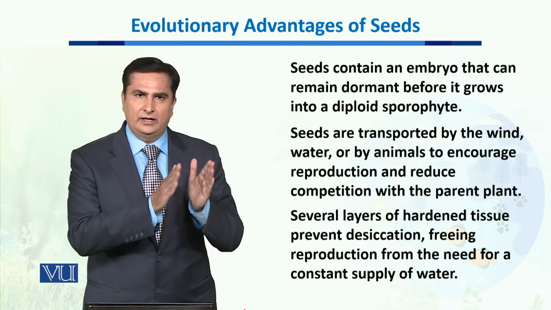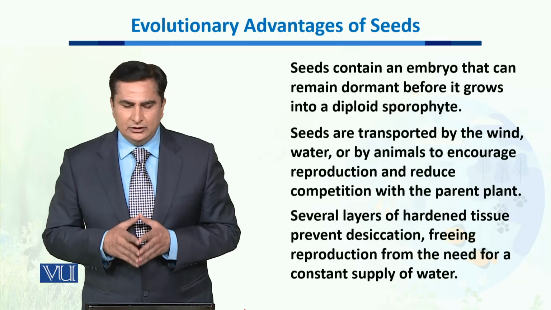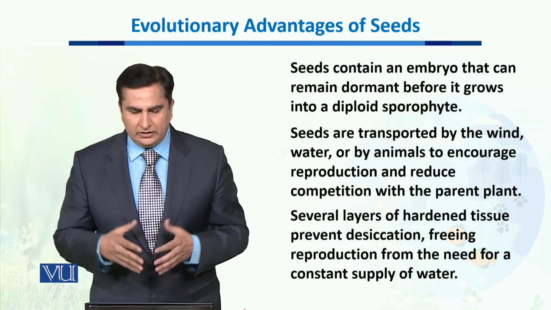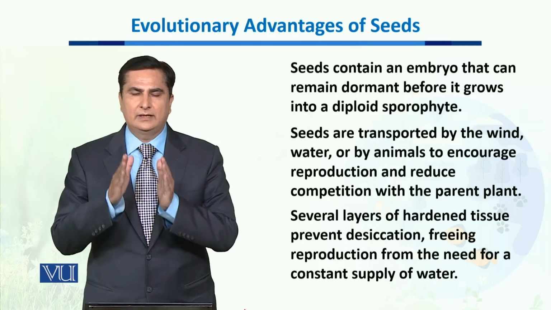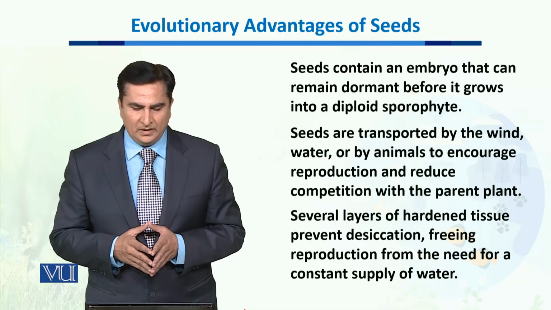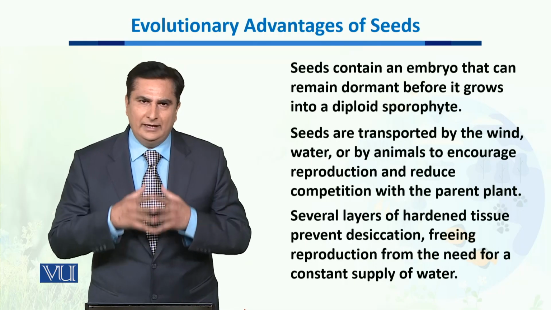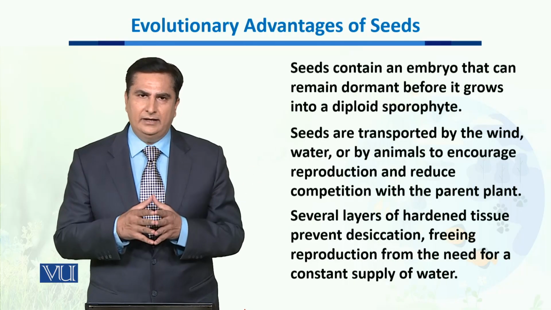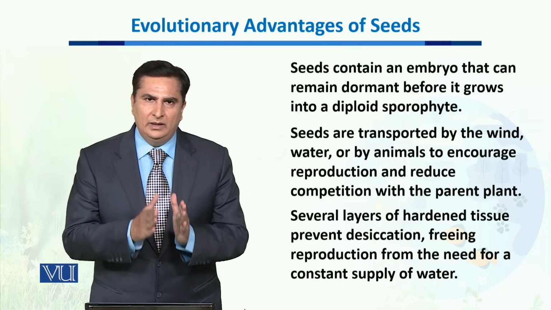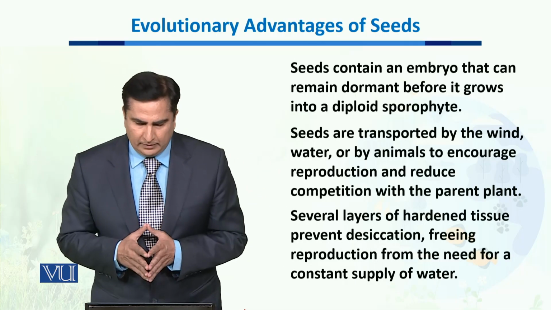Seeds are transported either by wind, by water, or by animals to encourage reproduction and to reduce competition with the parent plants which have produced them. So these things make it adapt to far-flung areas, far from the parent plants.